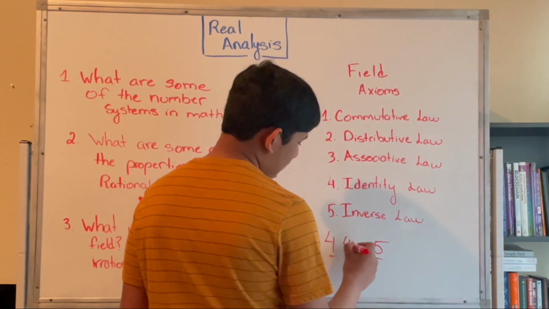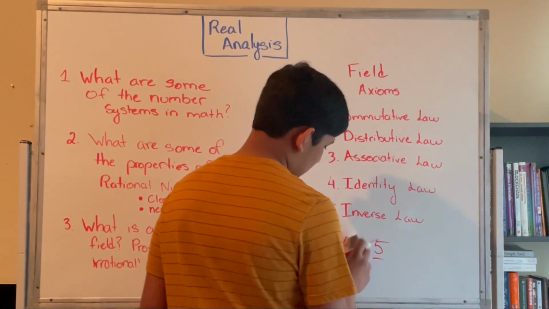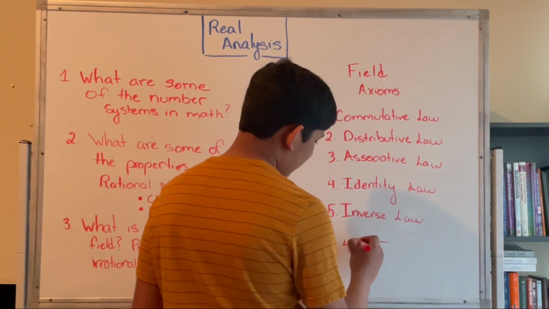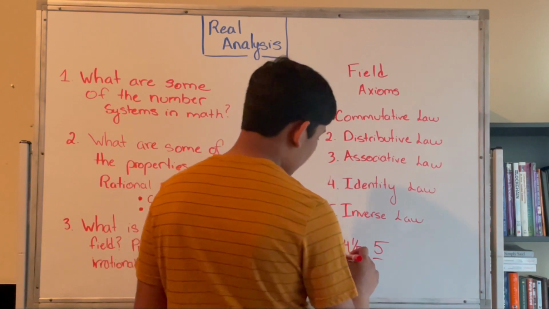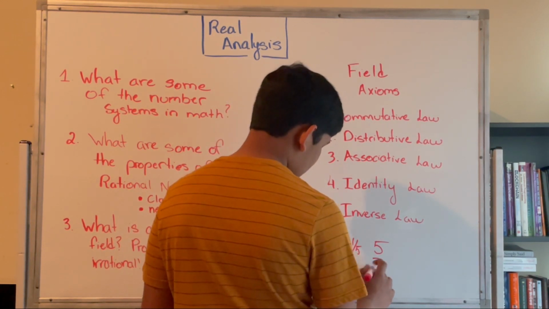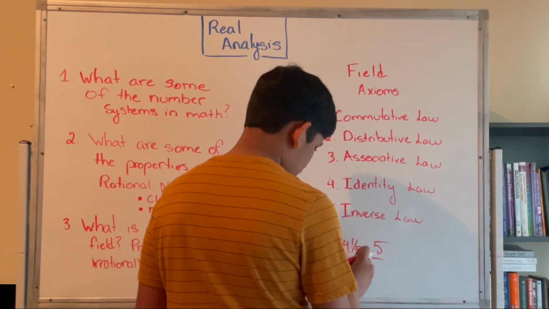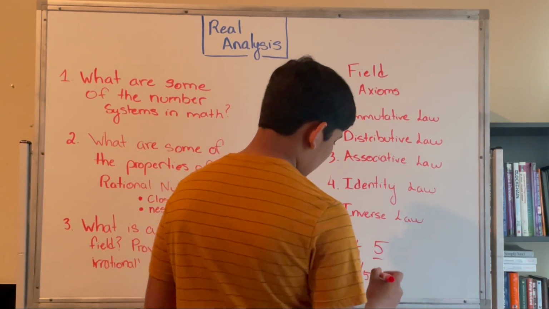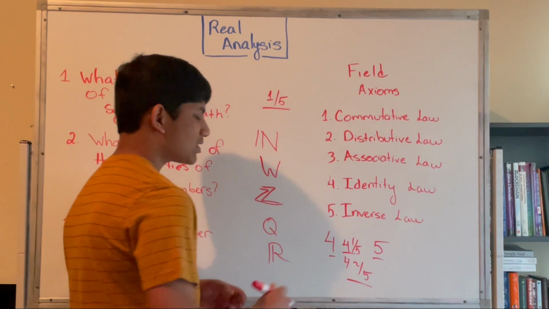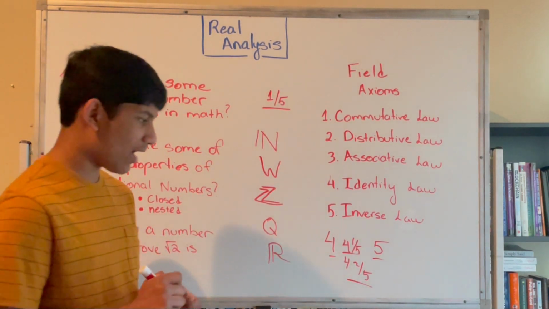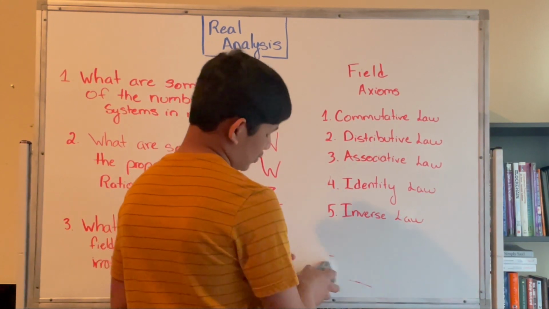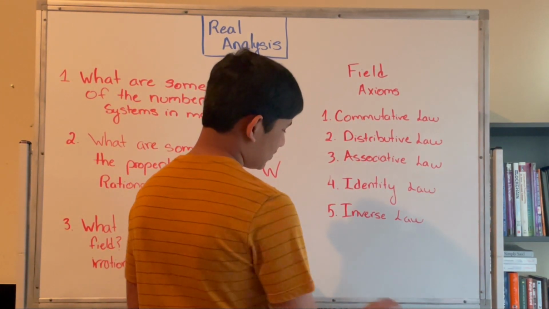We can have, let's say, 4 and 1/5, 4 and 2/5, and yes, indeed, these numbers are between 4 and 5. But if we consider the integers, whole numbers, and natural numbers, let's say we have 1 and 2.